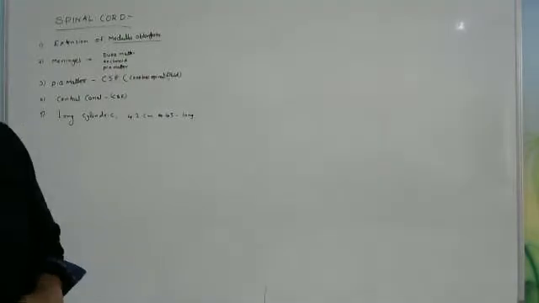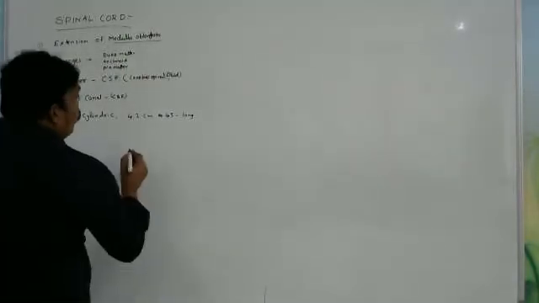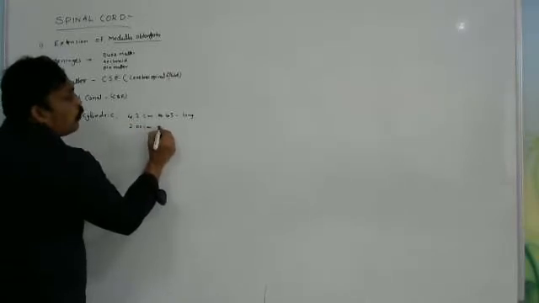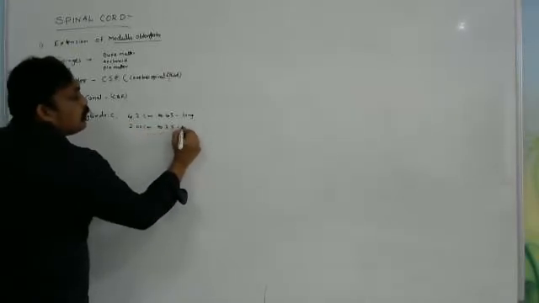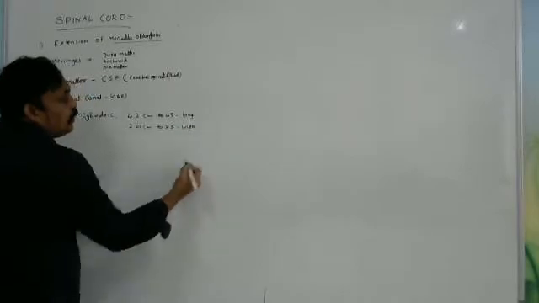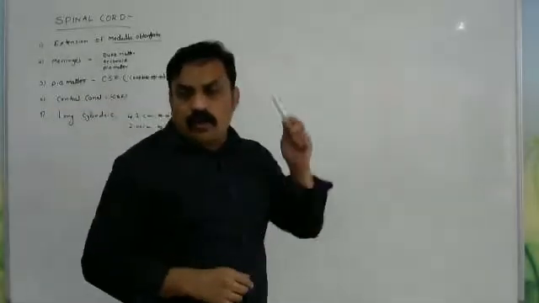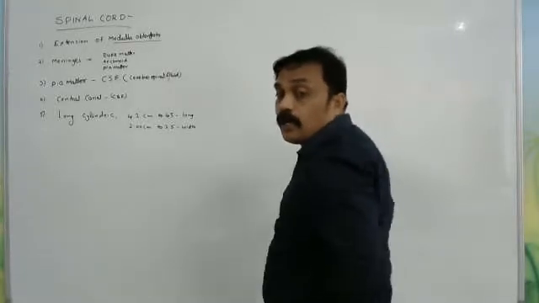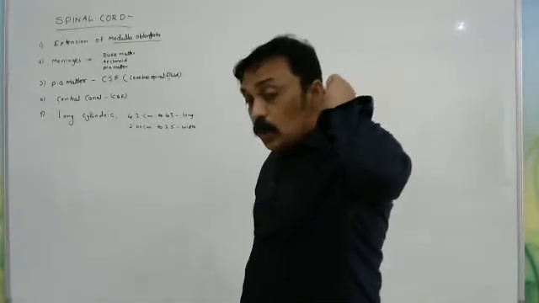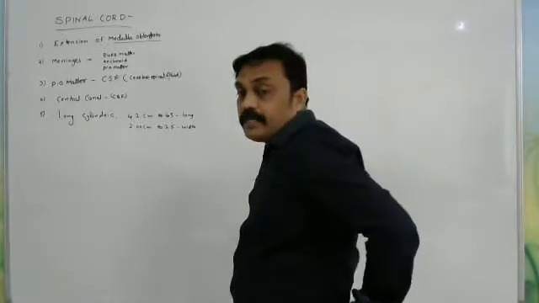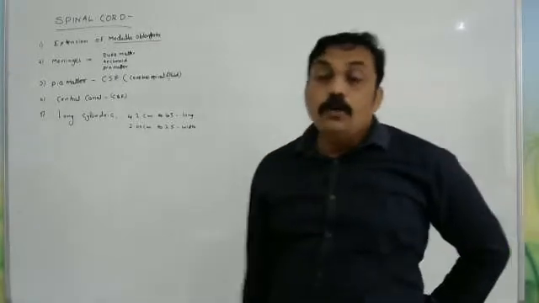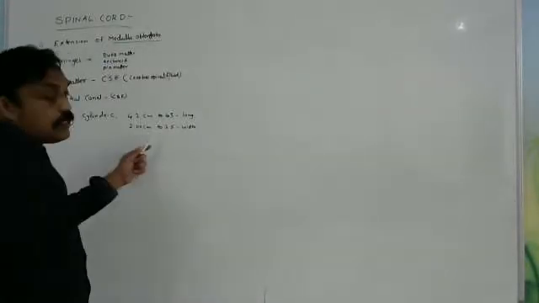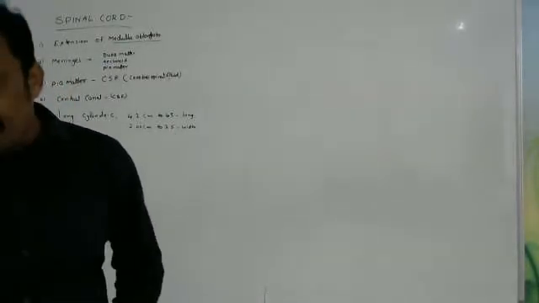And the width of the spinal cord is 2 to 2.5 centimeters. Okay, clear everyone? The spinal cord is long and cylindrical, the medulla oblongata extended as the spinal cord, 42 to 45 centimeters in length and 2 to 2.5 centimeters in width. That is the size of the spinal cord.